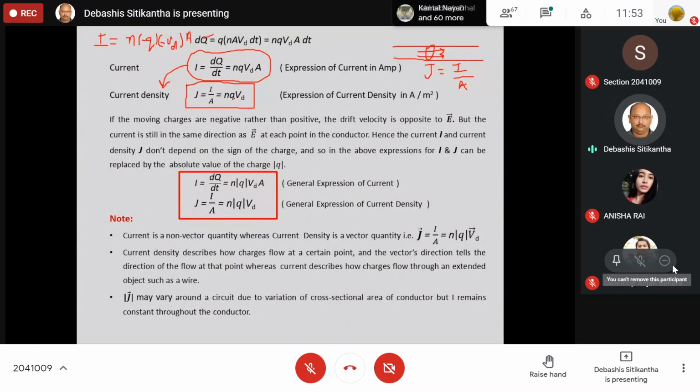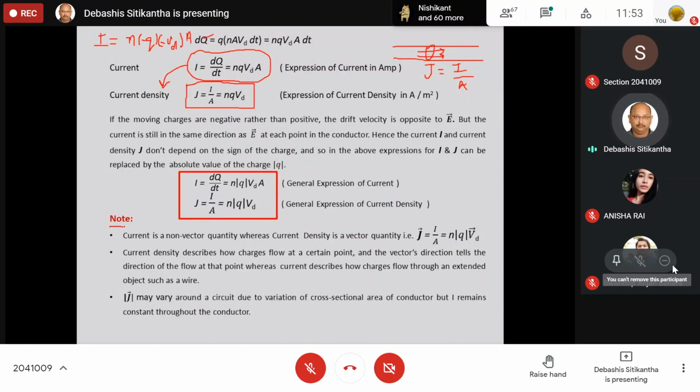Similarly here, if I replace q by minus q and vd by minus vd, I get the same expression. So in order to write the general expression of current, rather than writing plus q plus vd or minus q minus vd, I will write I is equal to dq by dt is equal to n modulus of q vd A. Similarly, J is equal to n modulus of q vd. Why modulus? Because every modulus value is positive.